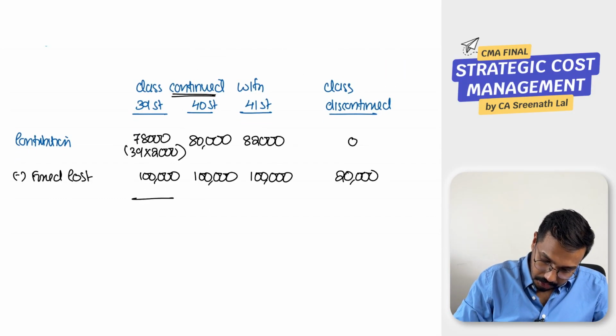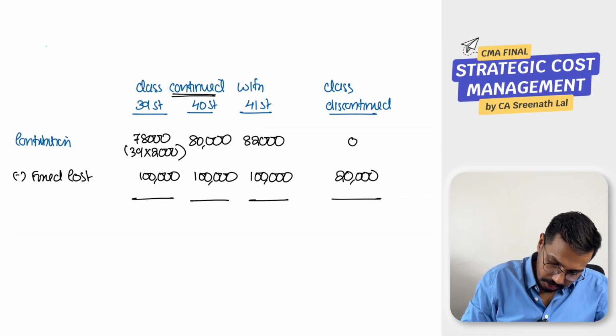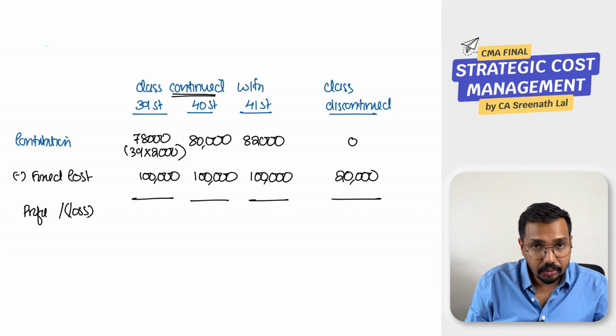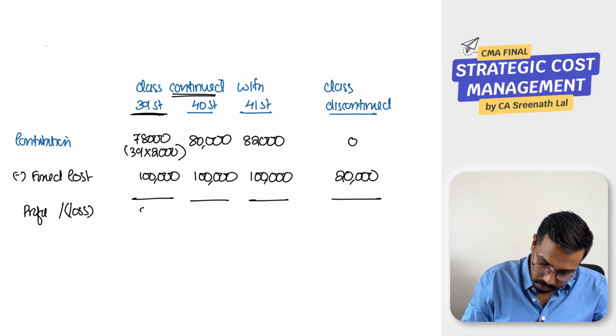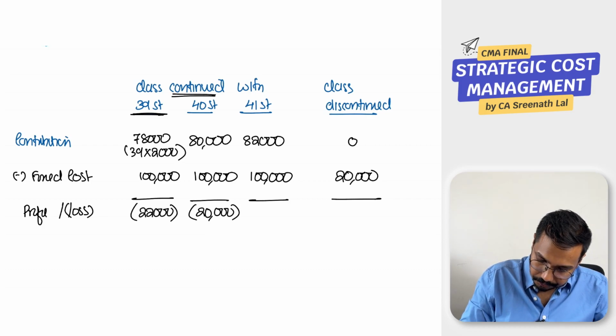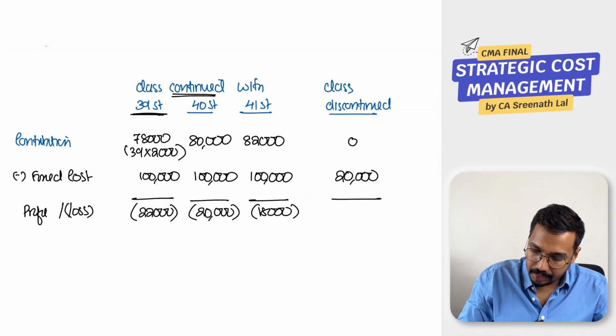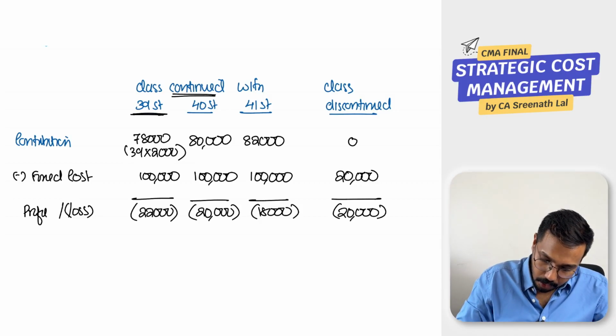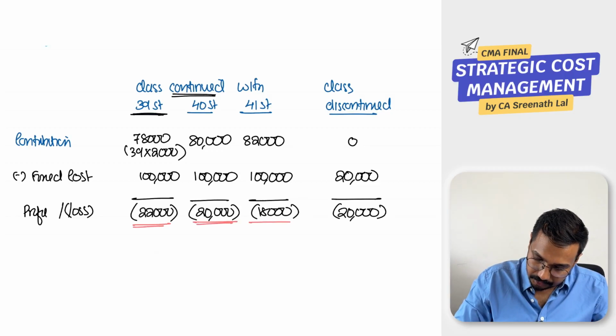Okay. So profit under each of these scenarios, profit or loss. Actually, it will be loss. See, first scenario, 39 students, loss will be 22,000. 40 students, loss will be 20,000. If 41 students, loss will be 18,000. And if the class is cancelled also, your loss will be 20,000. See, now it starts making sense, right?